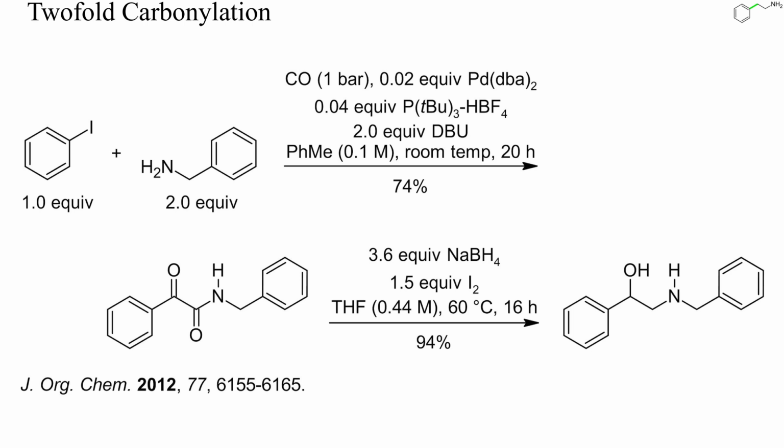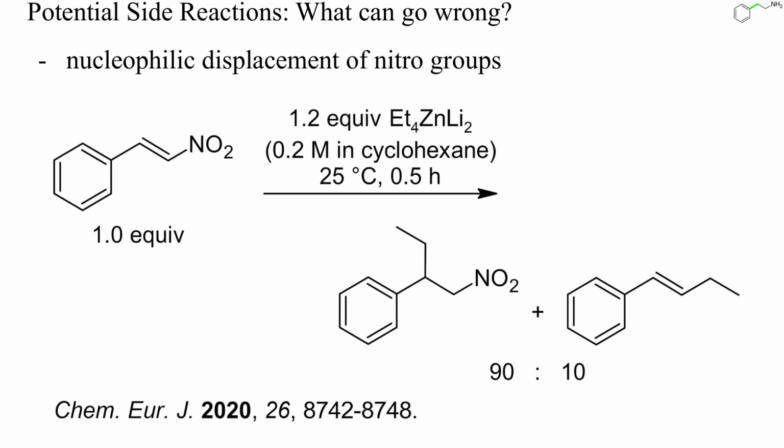One way to prepare alpha-oxophenylacetamides is by twofold carbonylation of an aryl halide in the presence of amines. These ketoamides are often obtained as byproducts in palladium-catalyzed carbonylations, but can become the main product under optimized conditions. Here, the ketoamide was reduced to an amino alcohol by treatment with borane. Instead of iodine, other acids, such as sulfuric or trifluoroacetic acid, can also be used to generate borane from borohydride. Most potential side reactions are discussed in the first video of this playlist.